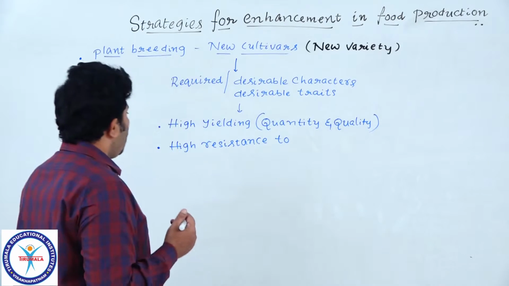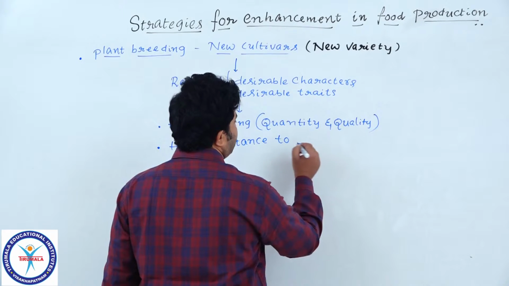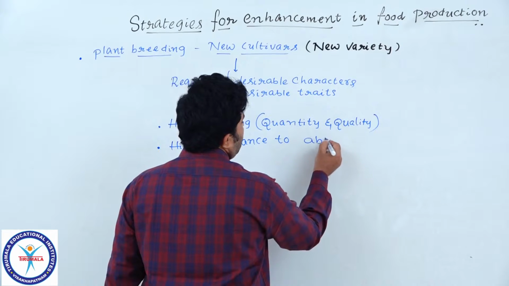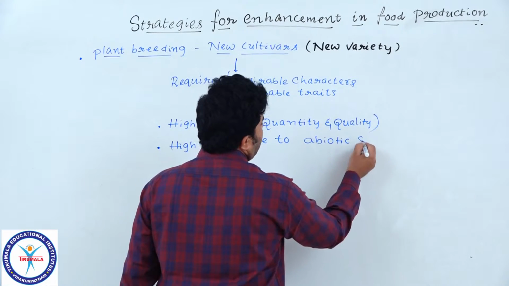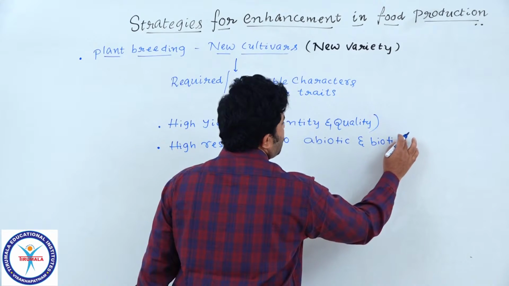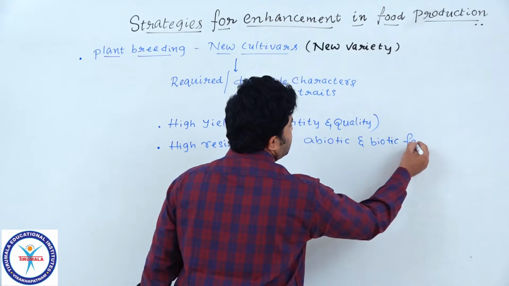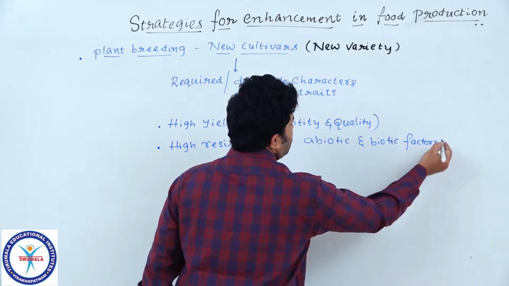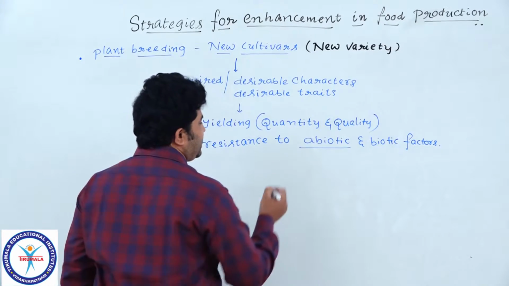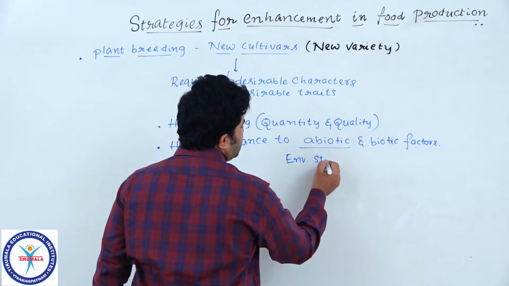So here, high resistance to abiotic and biotic factors. Abiotic means, you know very well, environmental conditions, that is, environmental stresses.